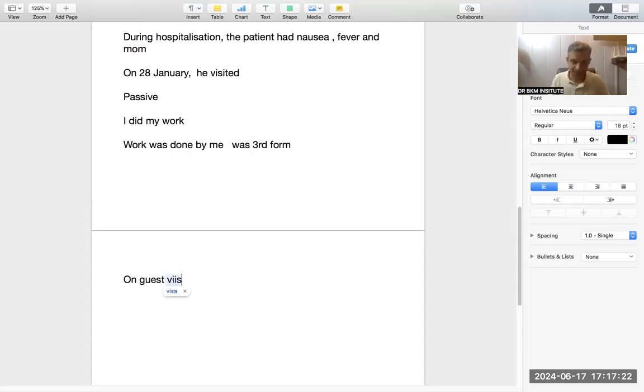On first visit, and you have to remember this even in reading and listening, because again I'm giving you an example. This discussion has started because I asked how much you used to score when you joined. So you should have told me, sir, when I joined second form, I used to score this much marks. But you told me, sir, my score is. That means your listening is not going well. Your reading is not going well. Your speaking is also in a bit of trouble. Your writing is also in trouble.